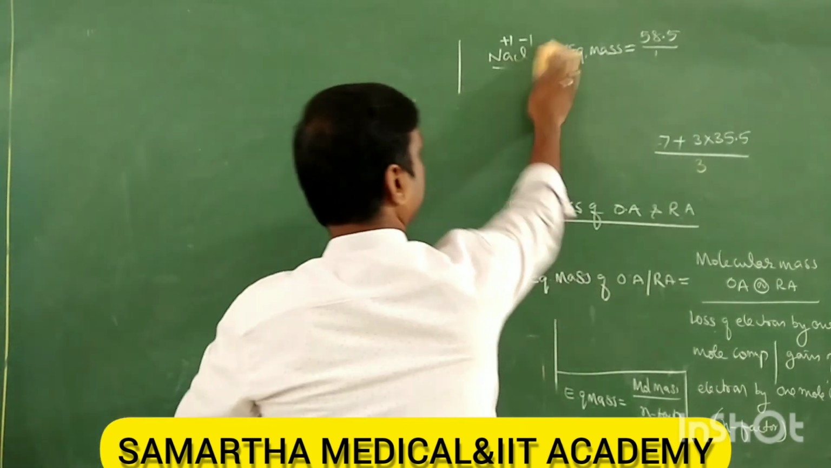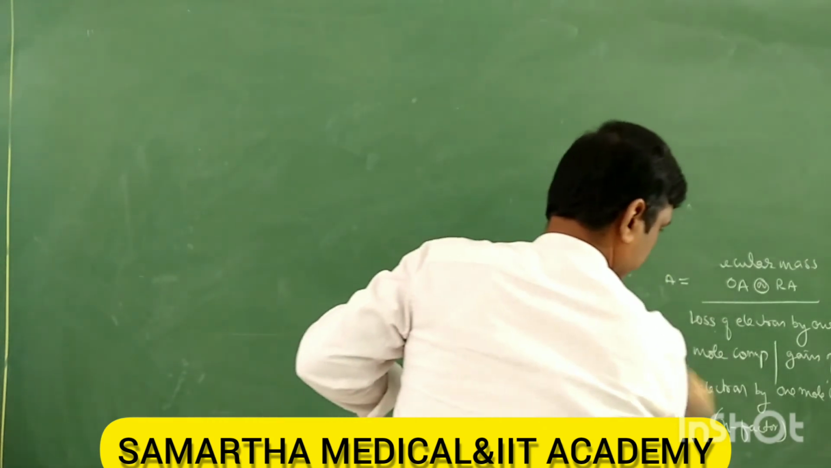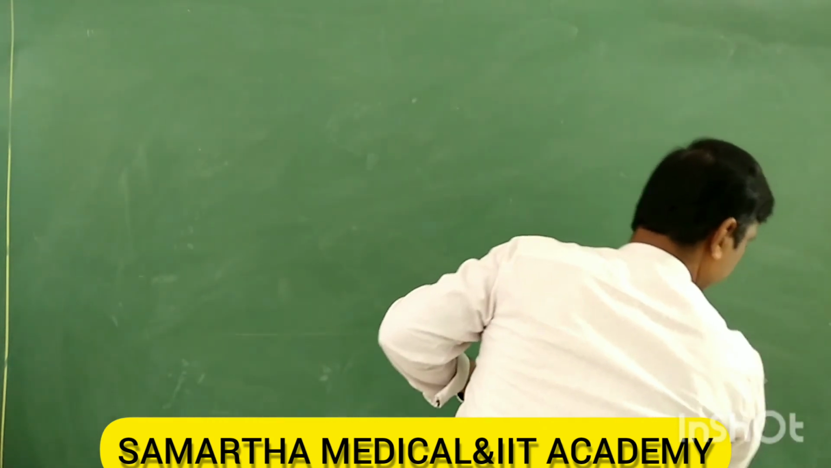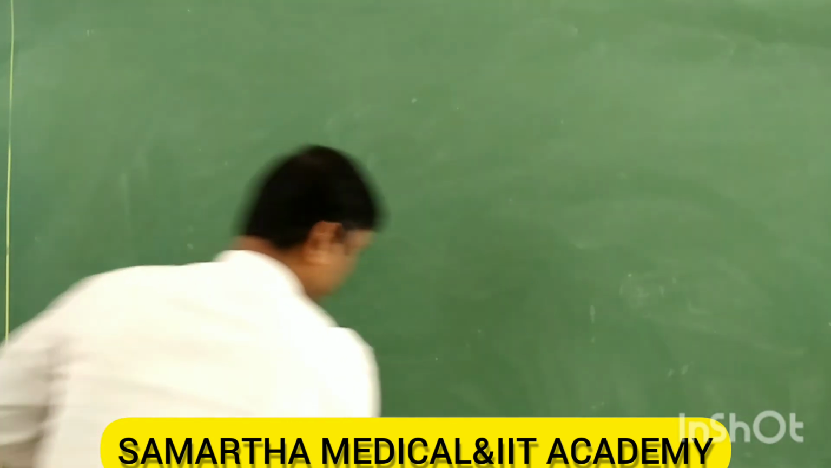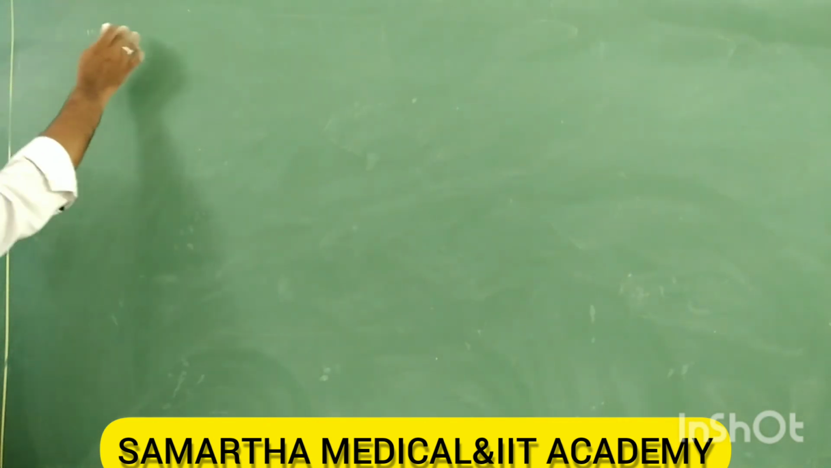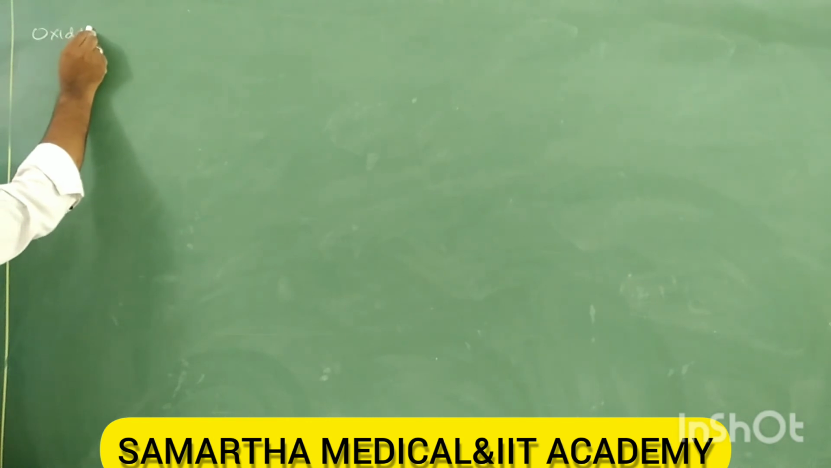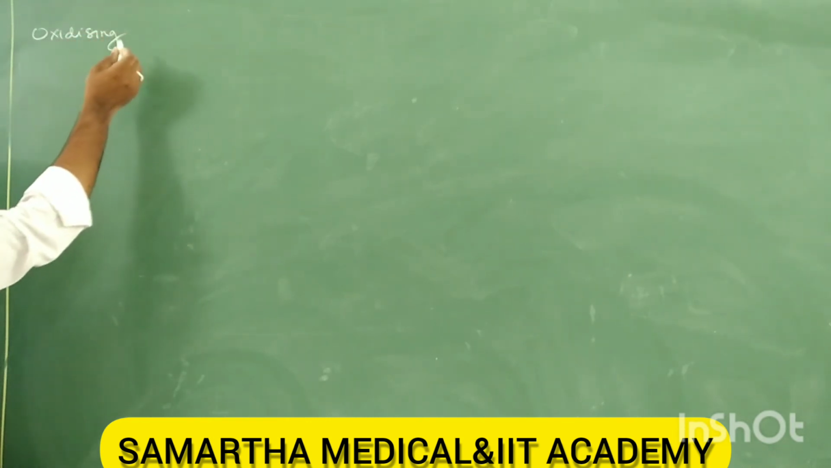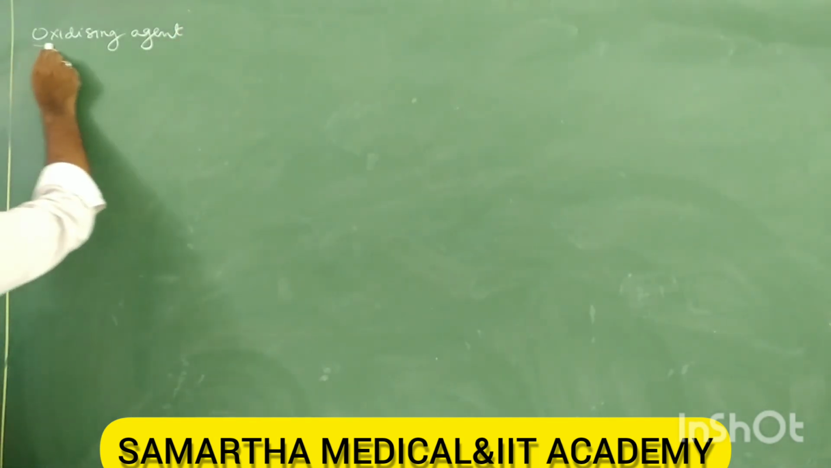Now let's see important oxidizing agents. So you have studied oxidizing reducing agents. Here I don't want to discuss what is oxidizing reducing agent. We are focusing only on how to calculate equivalent mass. Okay, let's see that only. Now here, some important oxidizing agents which are very commonly used in chemistry.